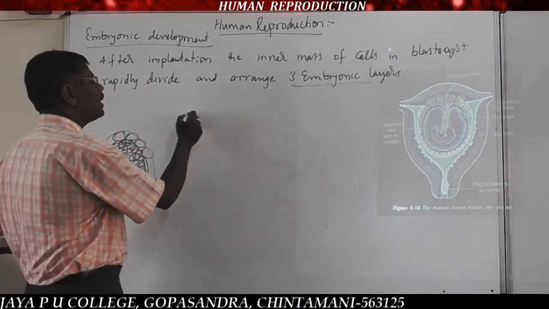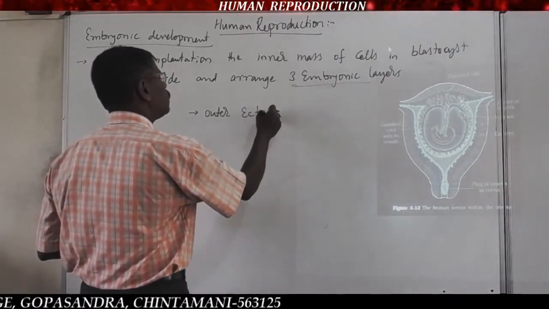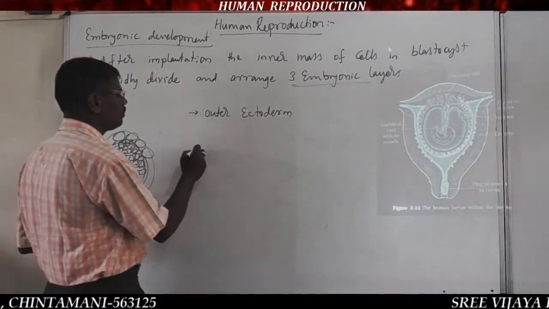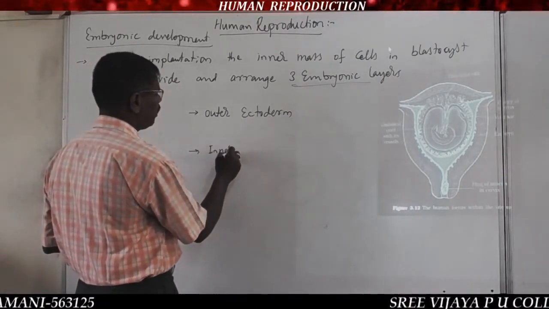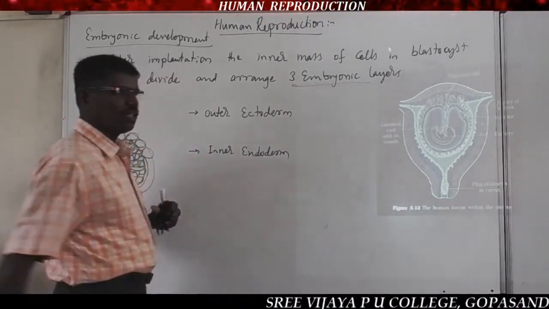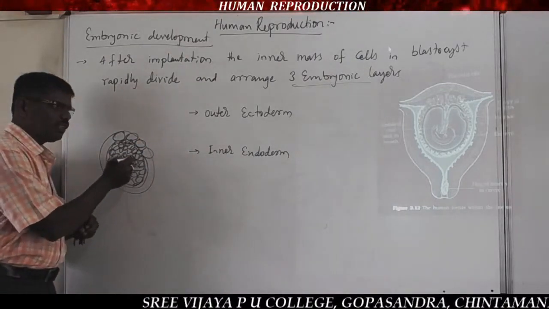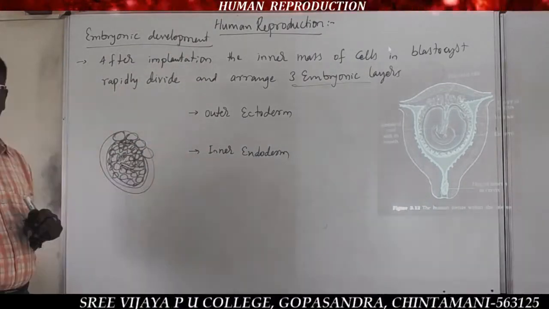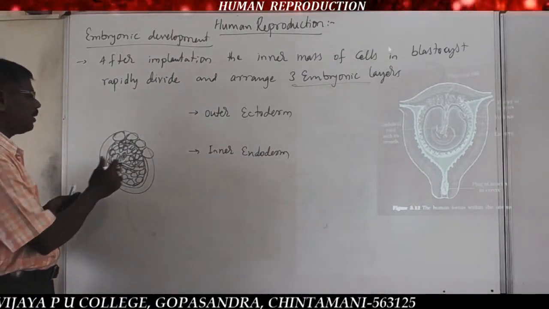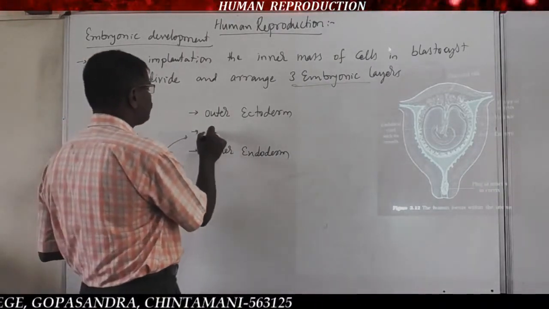So those 3 embryonic layers are the outer ectoderm, the inner endoderm. The outer cells all convert into ectoderm, and the inner cells all convert into endoderm. So after formation of the outer ectoderm and inner endoderm, there is formation of the middle mesoderm.